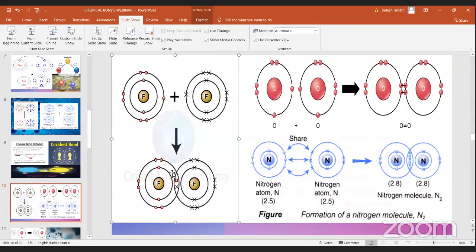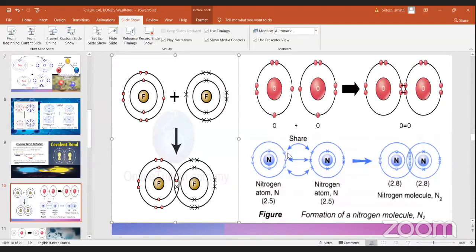So they are sharing their electrons together and becoming stable. This fluorine shared its electron and this one shared its electron, so in the final shell you will have 8 electrons. So they are stable.